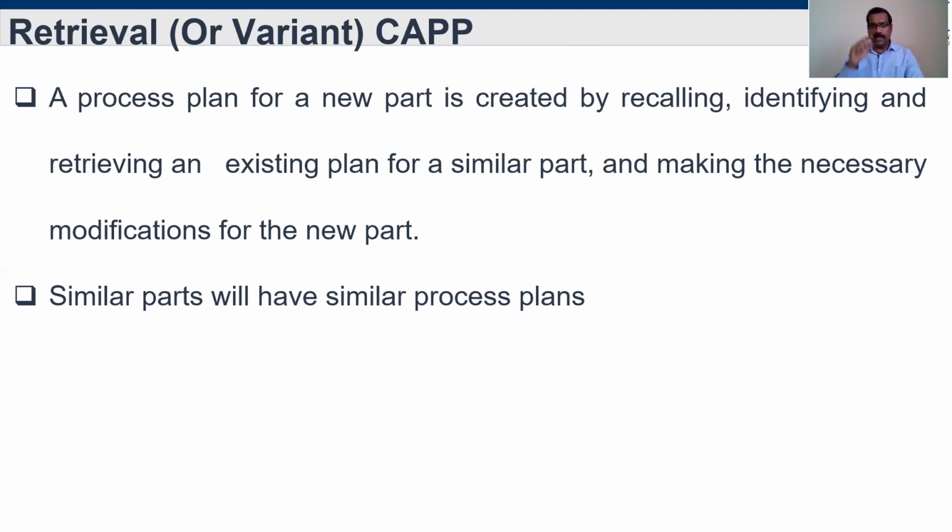But here the database creation is very, very important. Whenever we do some new product, that product's process plan needs to be stored continuously. Then with the database, we can retrieve the data once we get a new order, then modify it according to the new product requirement and prepare the process plan. Okay, so this is the retrieval type.